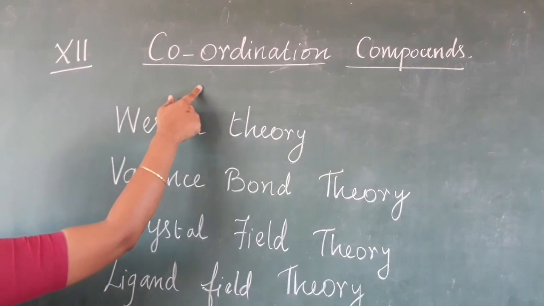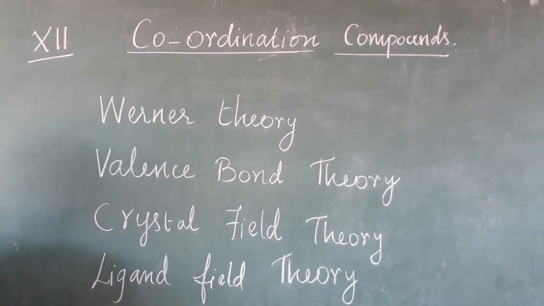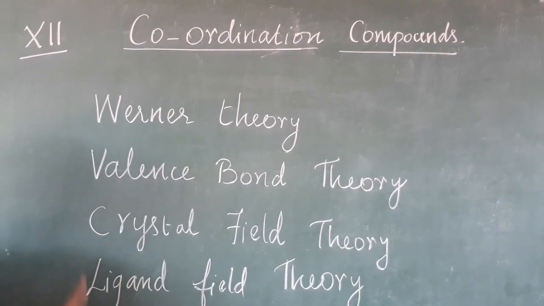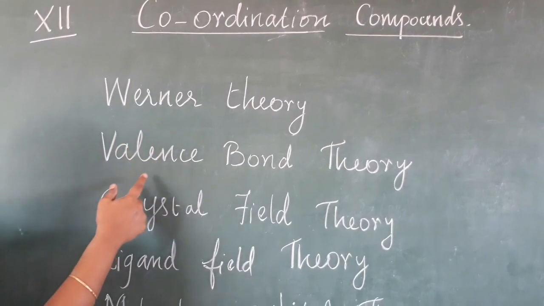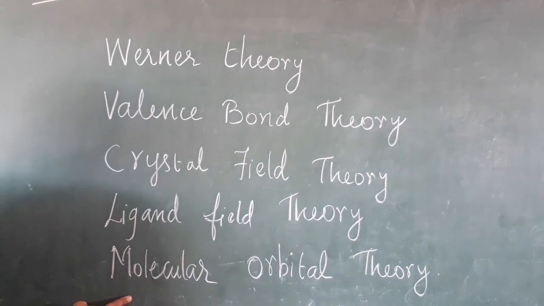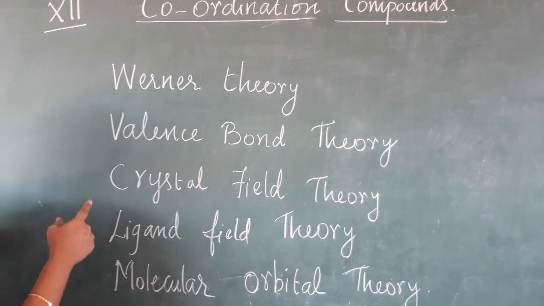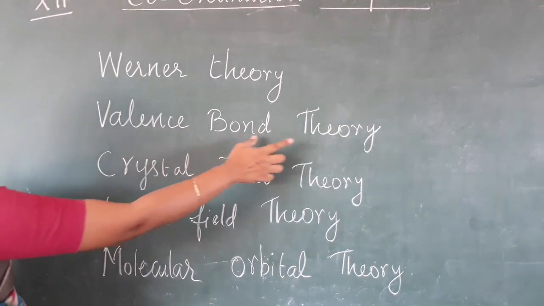Standard coordination compounds. In coordination compounds, the bonding between the central atom and ligand is explained by the following theories: Werner theory, valence bond theory, crystal field theory, ligand field theory, and molecular orbital theory. We already learned Werner theory. In this video, we are going to learn valence bond theory.